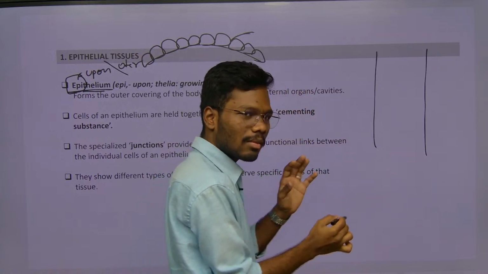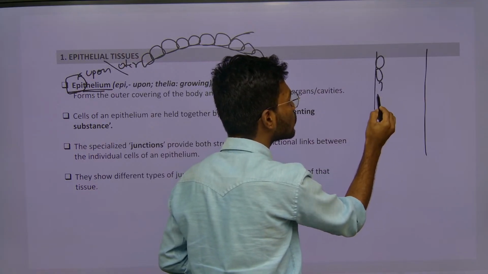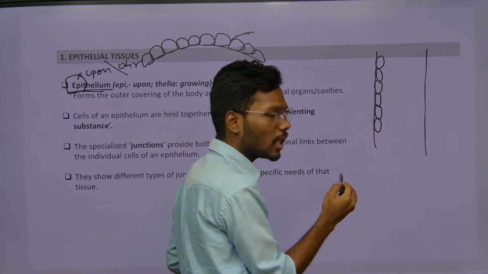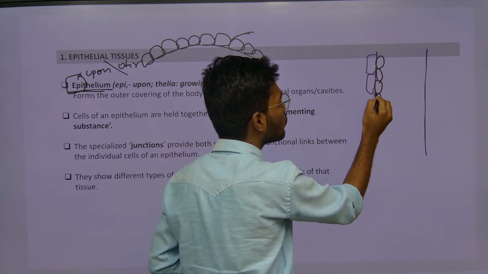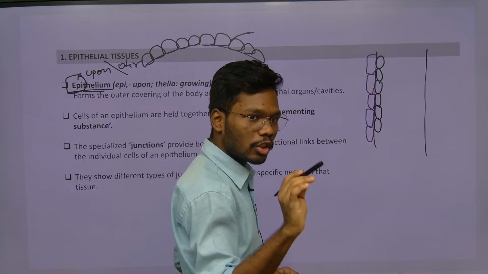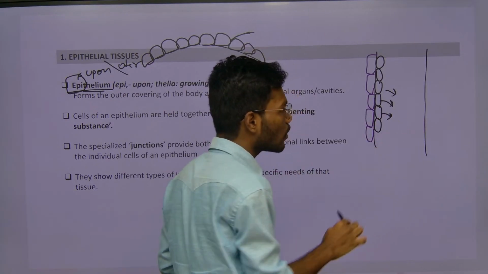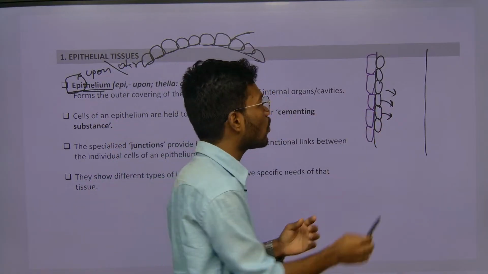If you see, for example, let's take any example such as the gut. There are some cells which are present inside, and some cells which are present outside also. The cells which are present inside the body cavity, these cells are called what? Linings.